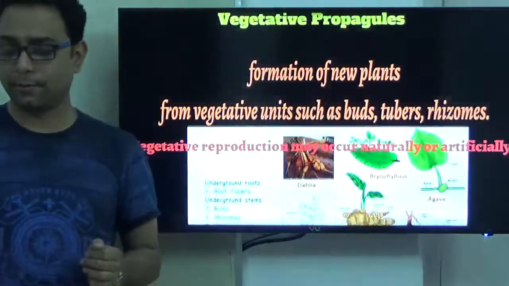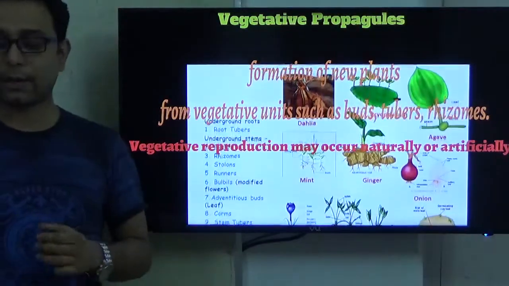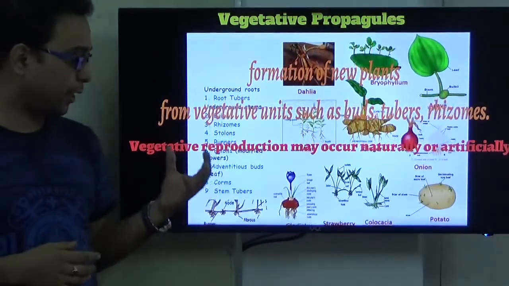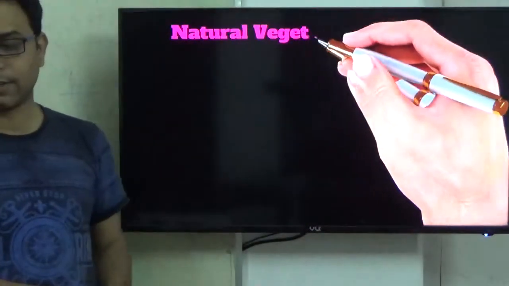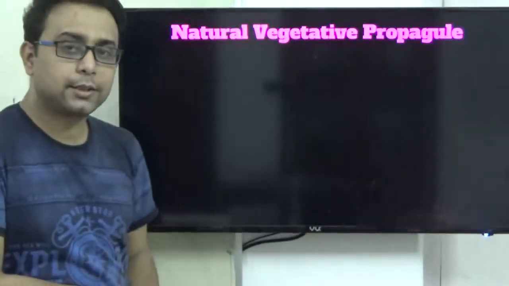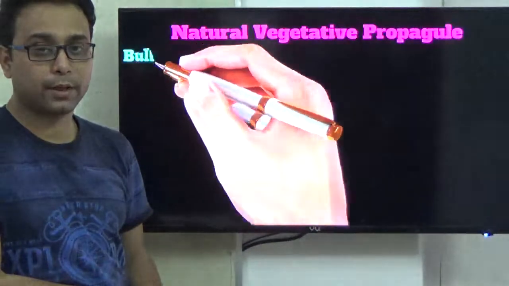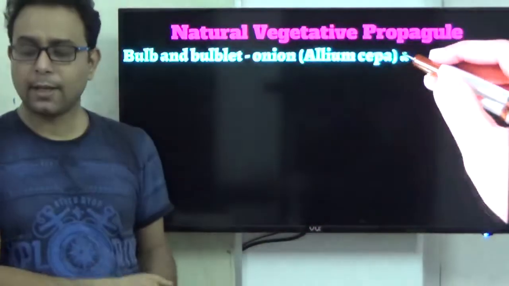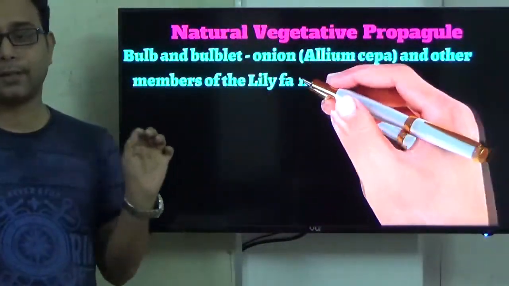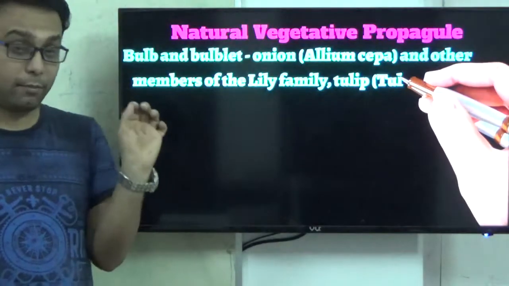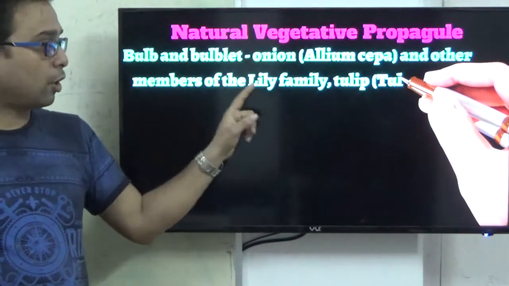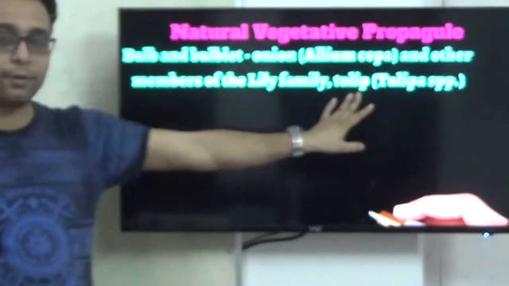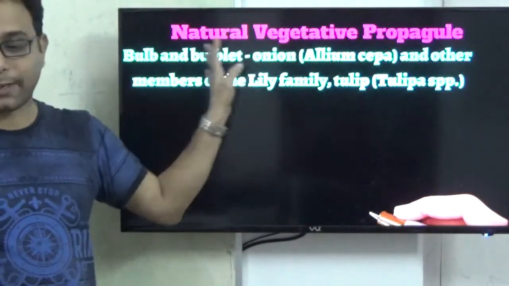So there are different types, like underground roots, underground stems, and leaves, which are different parts. One by one we will discuss them. At first we discuss natural vegetative propagation. It happens naturally, like the bulb present in the onion. Bear in mind, in onion it is the bulb. Some plants of the lily family, or tulip, are also reproduced by bulbs.